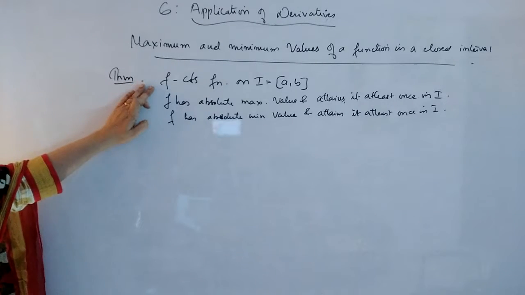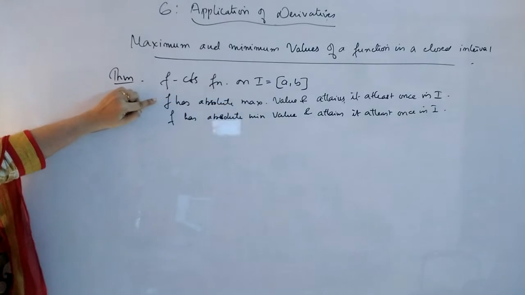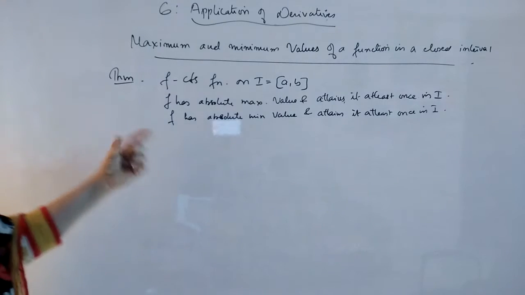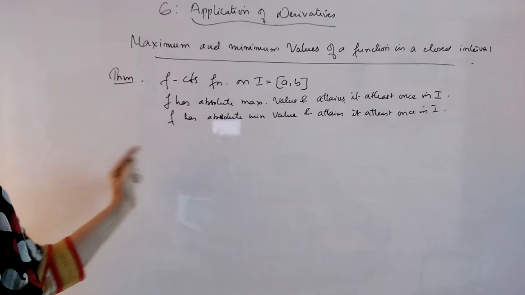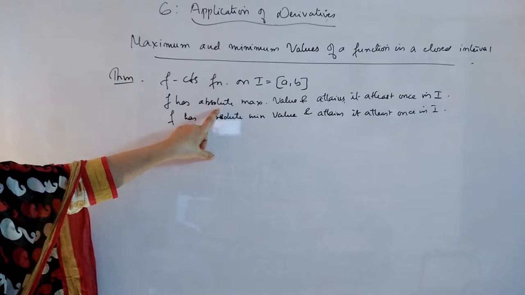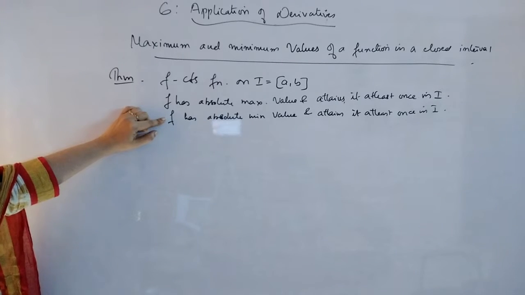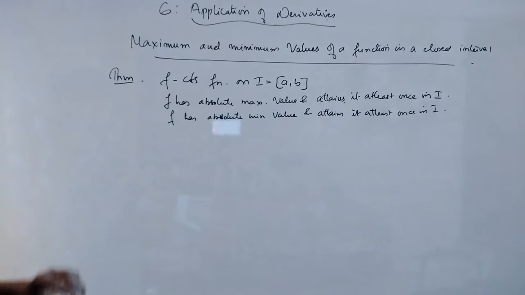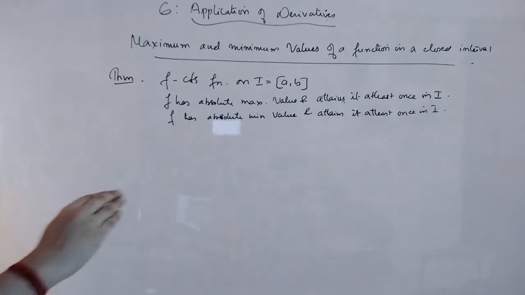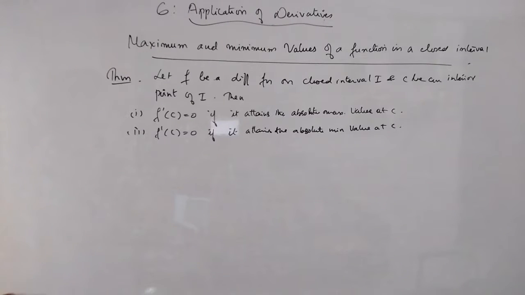The theorem says that if f is a continuous function on a closed interval given as [a, b], then f will have its absolute maximum value, and that value will be in the interval itself. At least once you will have that absolute maximum value, either at a critical point or at the endpoints. And again, it will have its absolute minimum value also, somewhere in the interval, either at the endpoints or at the critical points.